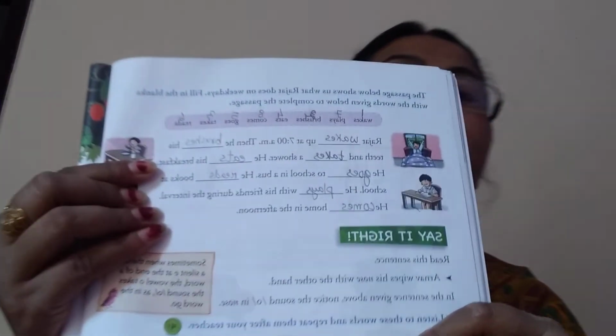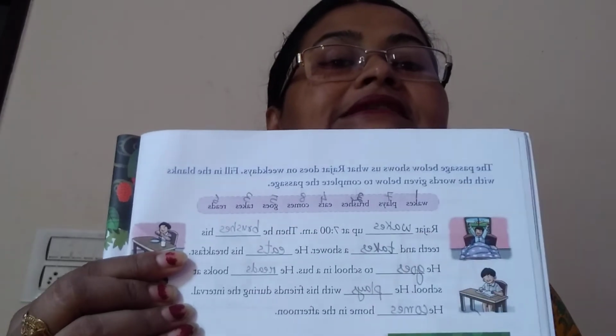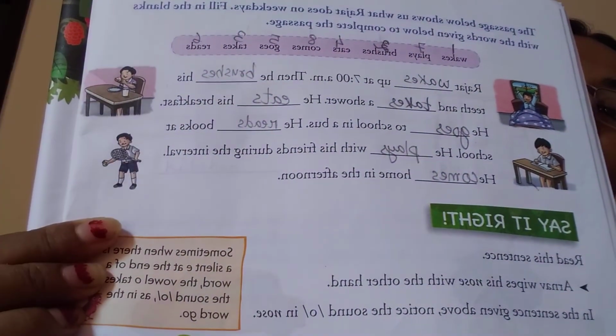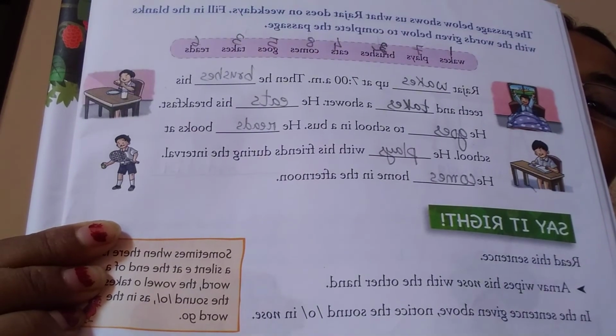Okay, this way we have completed this passage using the present tense. When we grow up, we will learn about tenses. So this way we have completed this paragraph. Is it clear? Okay, the next one we will do in the next class. After the class you will complete writing all this nicely. Okay, thank you.